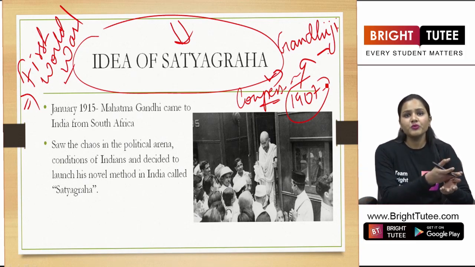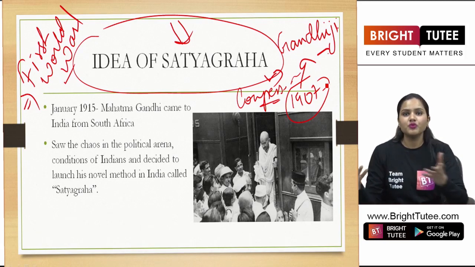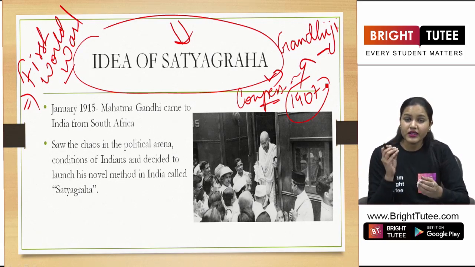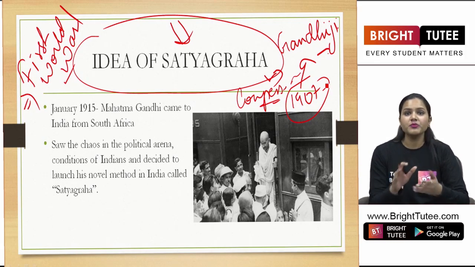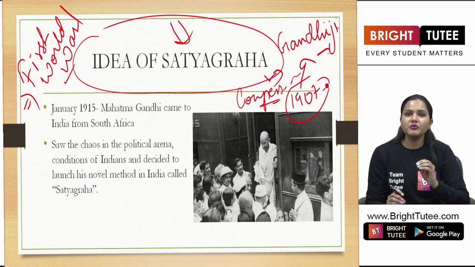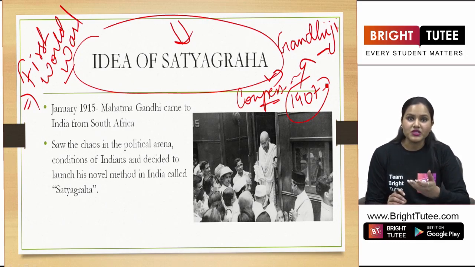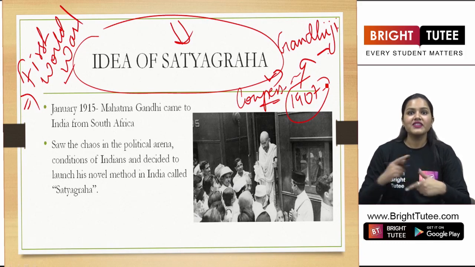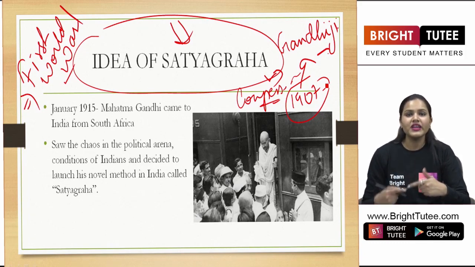Some people had different opinions, other people had different opinions. So during that period, the common people were also confused as to whom to follow. And also this resentment against the British rule was rising among the common people.